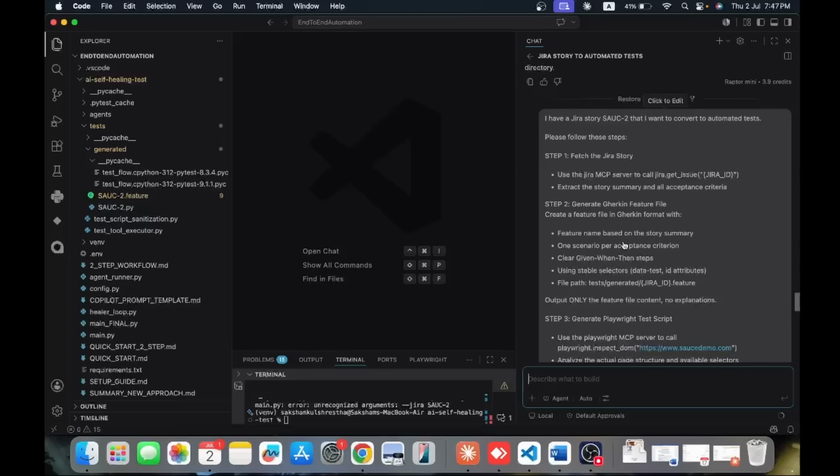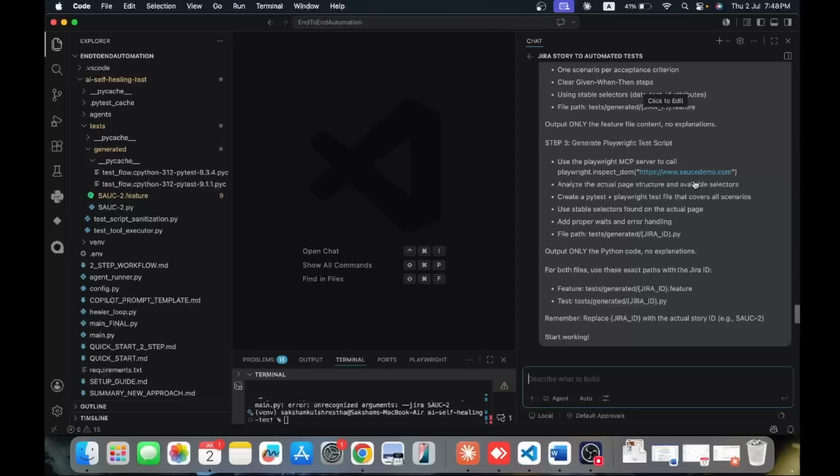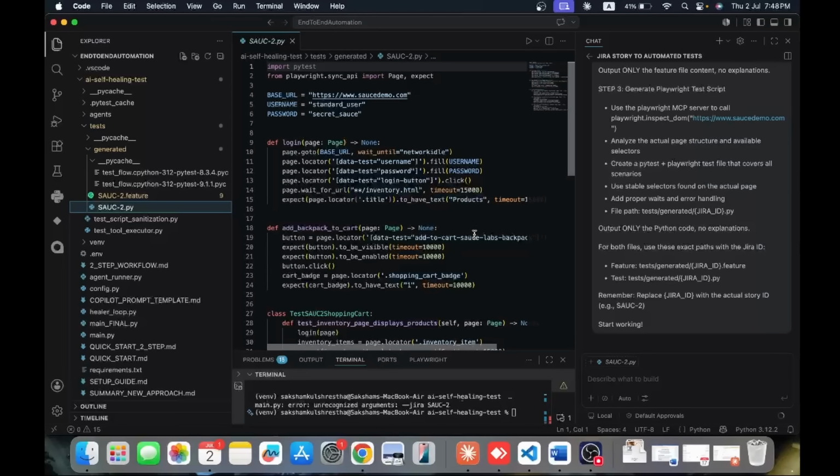Not only the feature file, I have given the prompt to create the step definition file and generate the Playwright script in it, and I've given the URL as well, so that Playwright MCP will be active, and it will go to this URL, access the actual DOM, and write the actual locators. Once I've given this prompt, it has generated this feature file in which there are 3 scenarios, and I've not said how many scenarios to create. With the help of the acceptance criteria in the Jira story, it has created these 3 scenarios, and also the step definition file.